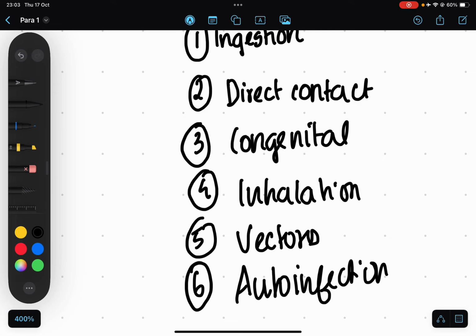Okay, that's all. Then the next important thing will be adaptations to parasitism. There are morphological adaptations, then life cycle adaptations, and immunological adaptations. Morphological adaptations: I am pretty sure all of us know a few of them, which will be attachment organs like hooks and suckers. Then their size, their shape, everything will be adapted to the particular organ and the organism in which they are intending to live within.